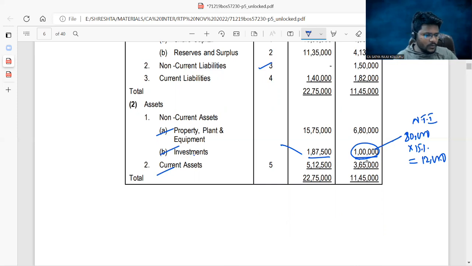Here it is 1,87,500 into 80% into 20%. Here it yielded 30,000. So income on non-trade investments in the purchasing company is 30,000. Income on non-trade investments in the selling company is 12,000. Why was it given, sir? In calculation of goodwill, income on non-trade investment should not be considered actually. And the non-trade investment entire component should be ignored at the time of calculation of goodwill.